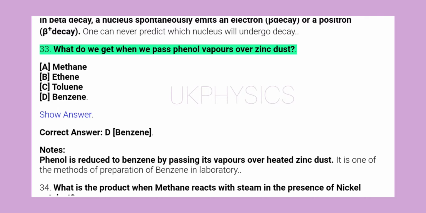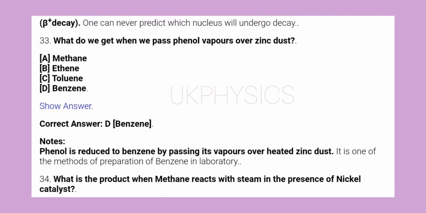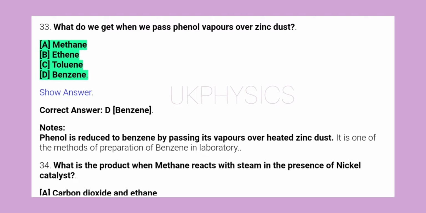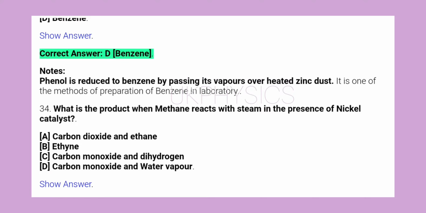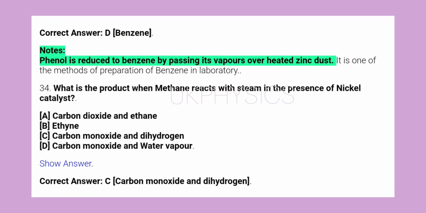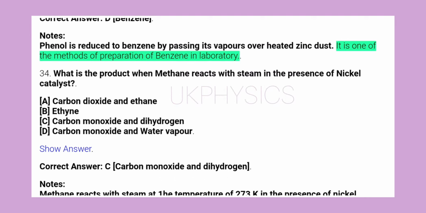33. What do we get when we pass phenol vapors over zinc dust? A. Methane. B. Ethene. C. Toluene. D. Benzene. Show answer. Correct answer D. Benzene. Notes: phenol is reduced to benzene by passing its vapors over heated zinc dust. It is one of the methods of preparation of benzene in the laboratory.